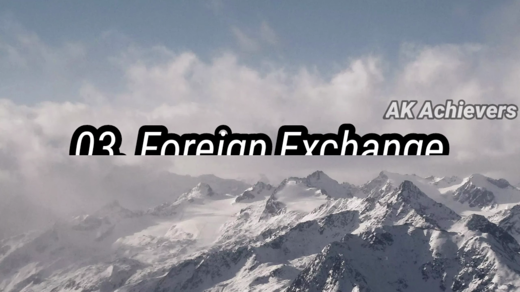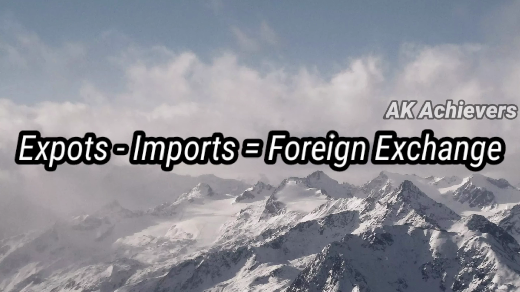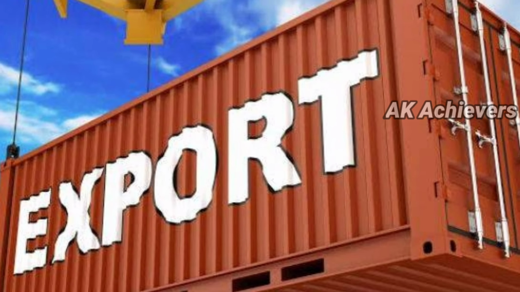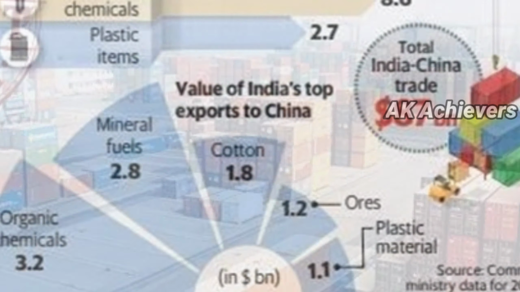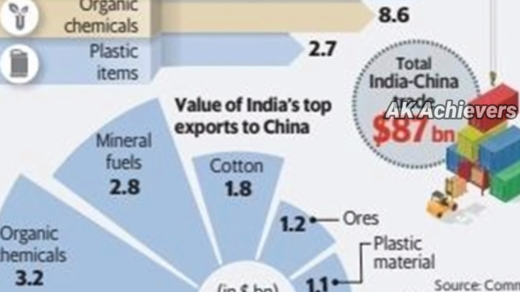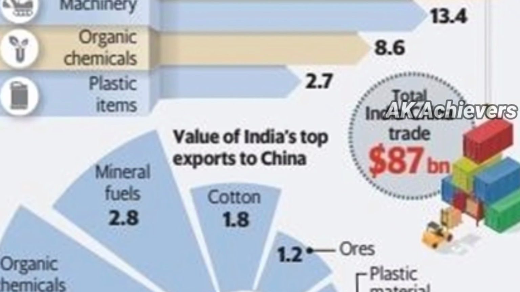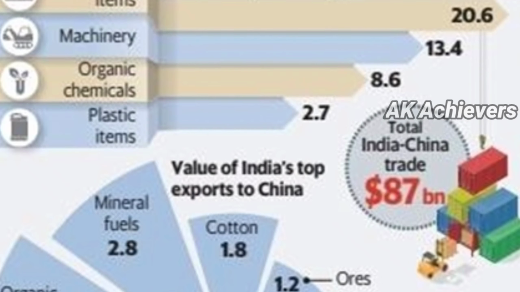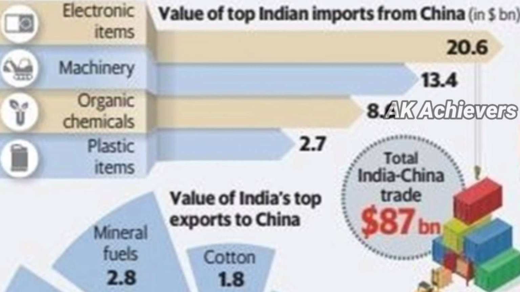Third factor is foreign exchange, that is exports minus imports. It means the value of products we exported to other countries is included in GDP. Imported products are not included in GDP. For example, the value of our exports to China, $17.9 billion US, is included in our GDP. At the same time, we import almost $60 billion from China. These $60 billion US are subtracted from our GDP.